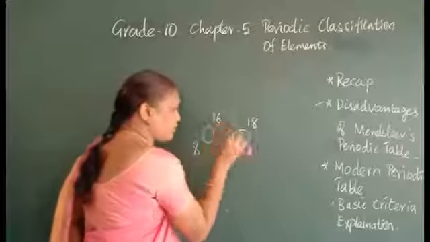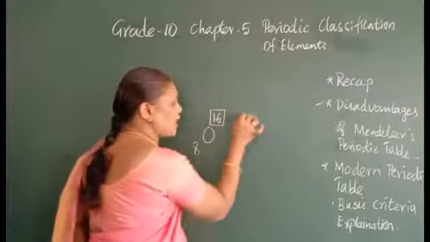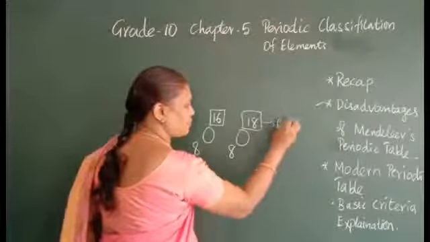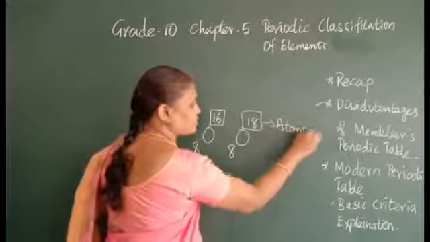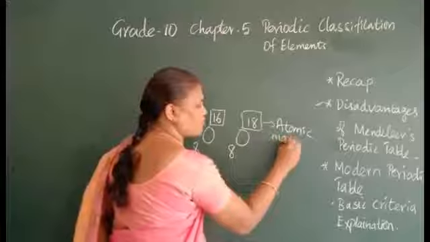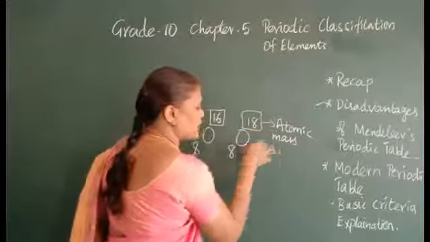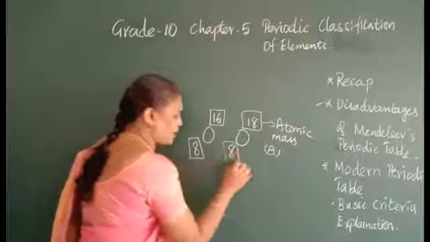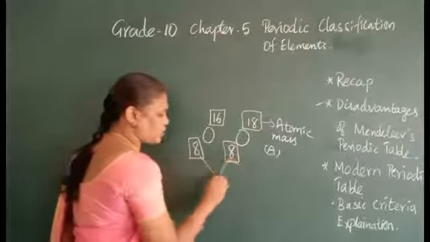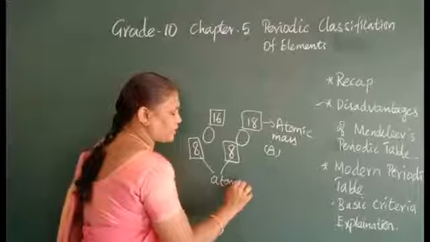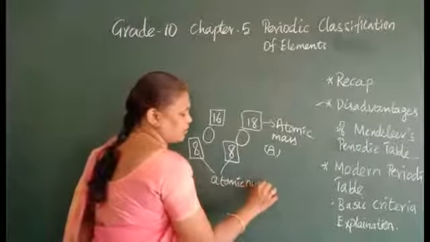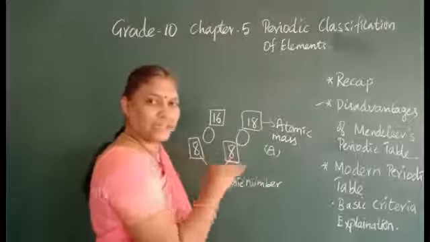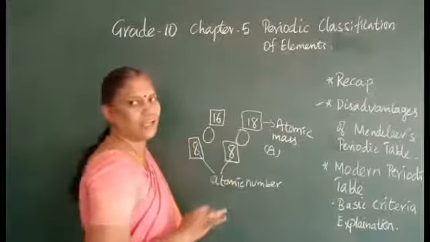So, if the problem arises, then we choose the atomic number. He didn't choose atomic mass. So if you choose atomic mass A, then it will be a problem. So his basic criteria is that he chose increasing atomic number only as the basic criteria to arrange the elements.